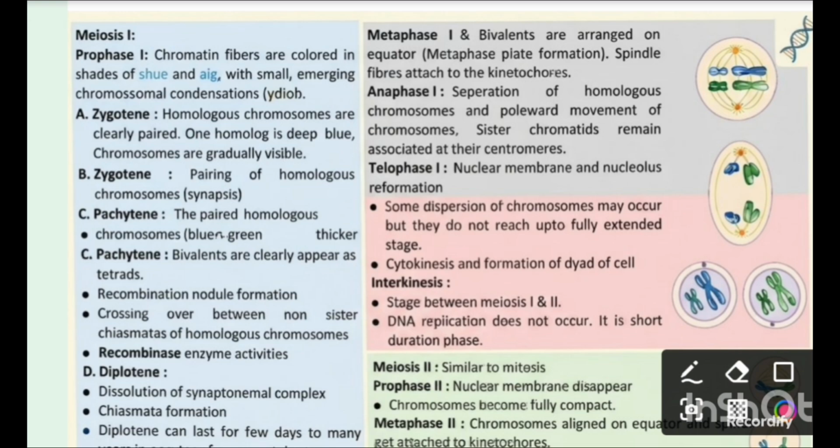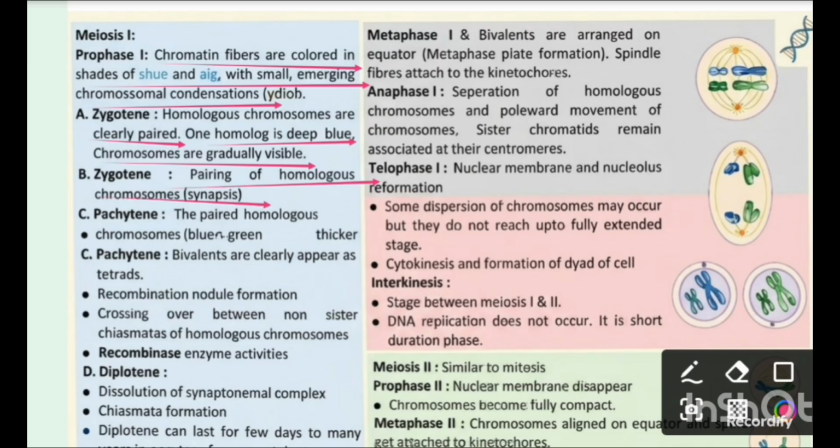In prophase 1 of meiosis 1, chromatin fibers appear with slight chromosomal condensation emerging. Now we talk about zygotene. In zygotene, homologous chromosomes are clearly paired, and the chromosomes gradually become visible. Zygotene is the pairing of homologous chromosomes, that is synapsis.